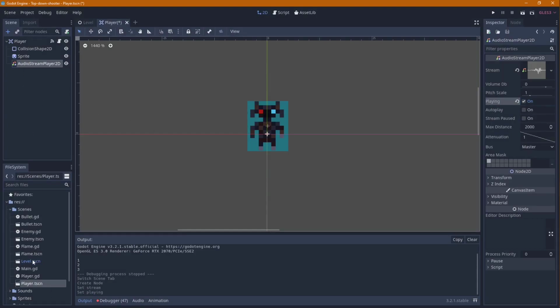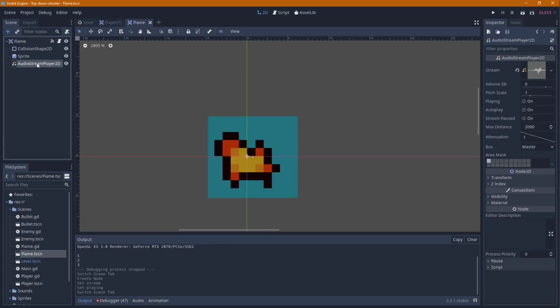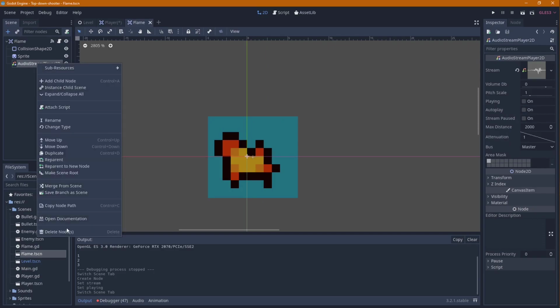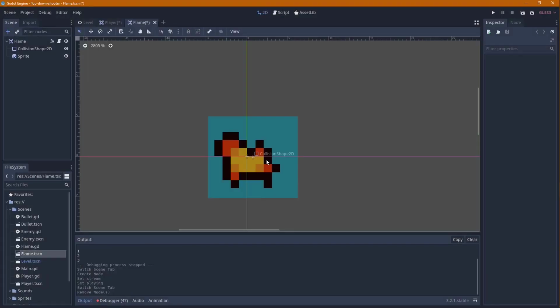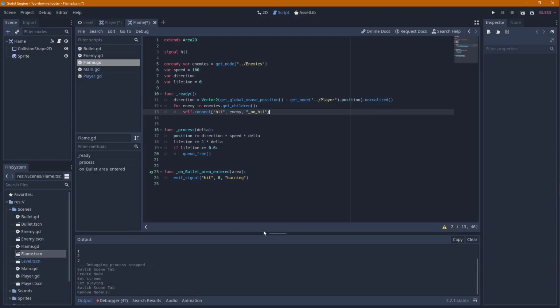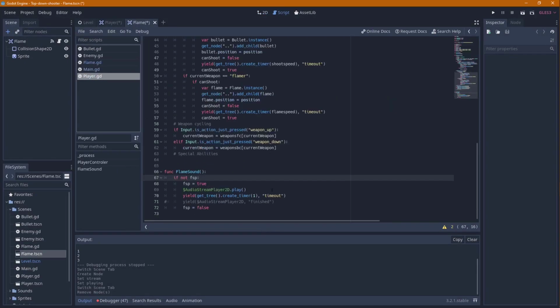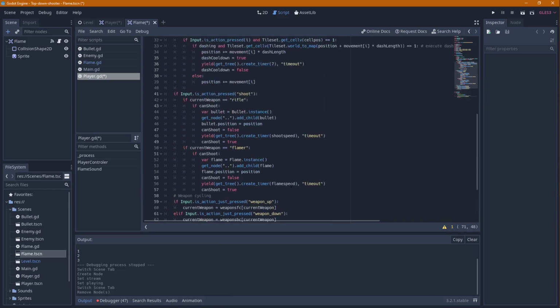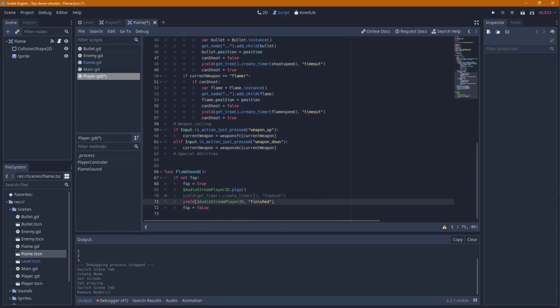Works. Get to the flame scene, and that shouldn't do anything at the moment, but I'm deleting it anyway. And that should work. No, it shouldn't, because we've not yet triggered this function.